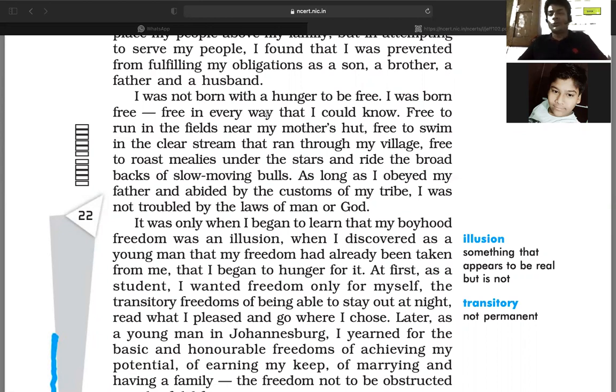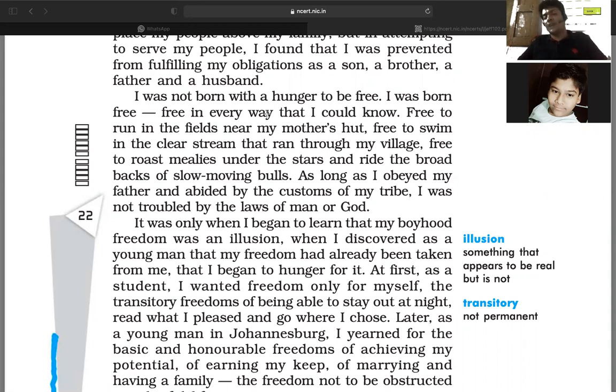He did not want to go to school on a particular day, so he should not be allowed to go that day, right? So he wanted to study only this amount of the book and this amount of subjects. So that's what he believes freedom means, right? So it's called a kid's, a childish thought. So that's what the author stated here.